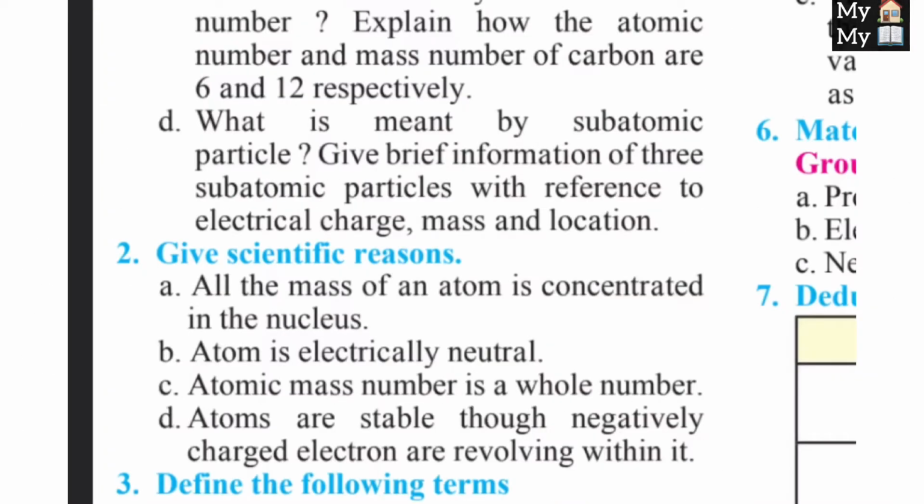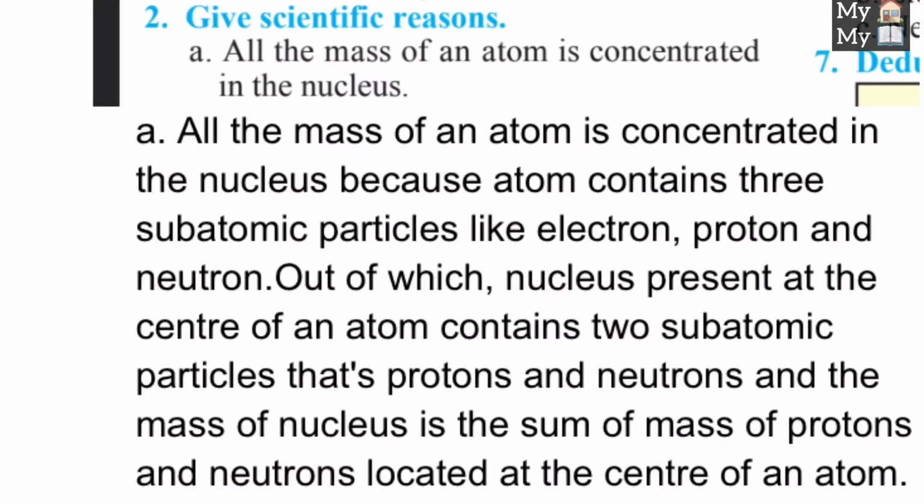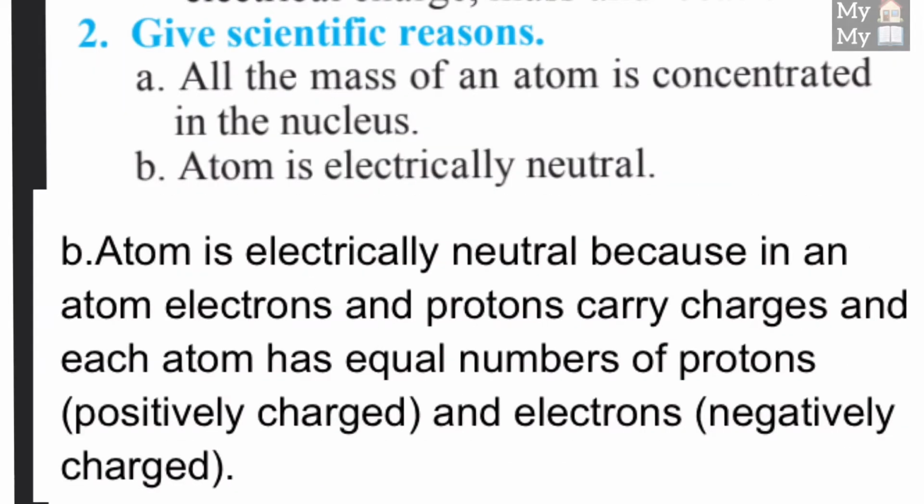Question number 2. Give scientific reasons. First one. All the mass of an atom is concentrated in the nucleus. Answer is, all the mass of an atom is concentrated in the nucleus because an atom contains three subatomic particles: electron, proton and neutron, out of which the nucleus present at the center of an atom contains two subatomic particles, that is protons and neutrons, and the mass of the nucleus is the sum of the mass of protons and neutrons located at the center of an atom.